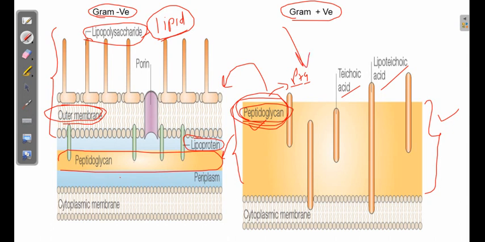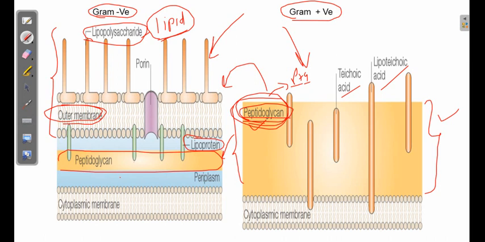In a gram-positive bacteria, the drug has to pass through the peptidoglycan layer. And to enter a gram-negative bacteria, they are required to pass through this lipidic layer, and that is why the drugs which are effective on gram-positive and gram-negative are different.